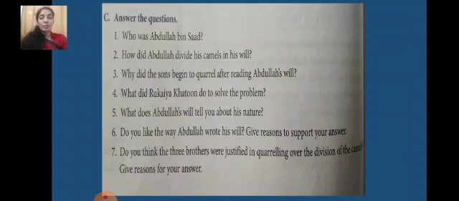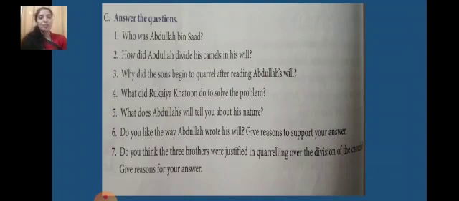Number 2. How did Abdullah divide his camels in his will? In his will, Abdullah bin Saad said that out of the 18 camels, the healthiest and the best camel would go to his wife. The remaining 17 camels would be divided among his three sons. His eldest son Ahmed would get half of the remaining 17 camels. Muhammad would get one third, and Mukarram would get 1/9.